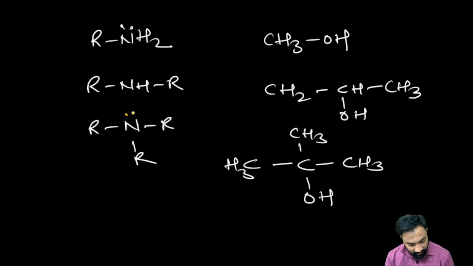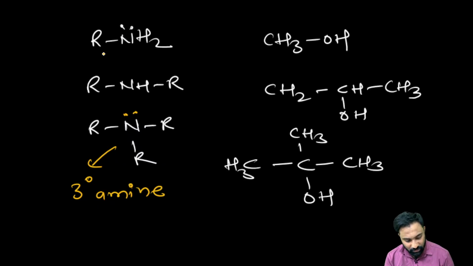But you can see nitrogen should be attached to 3 carbons, then only we can say it is a 3 degree amine. Right? Here it is attached to 1 carbon, so it is a 1 degree amine. Many of the students get confused between the 1 degree alcohol and 1 degree amine, and the 2 degree alcohol, 2 degree amine.